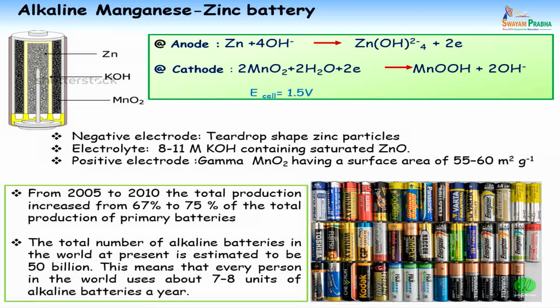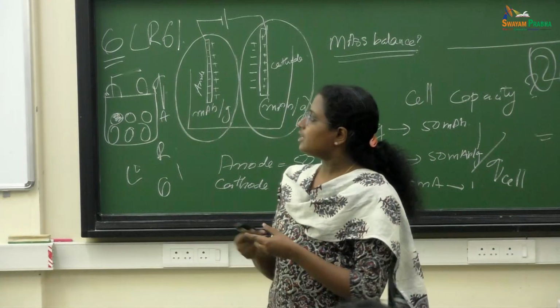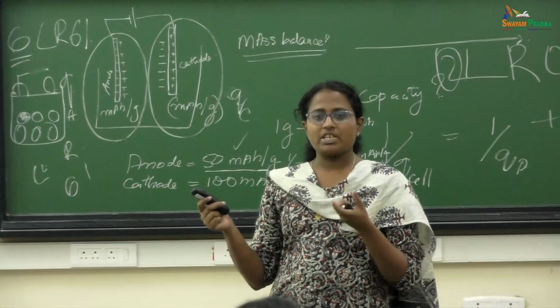First, we'll go for alkaline zinc manganese batteries. Why? Because initially it was the dry cell. Initially, most people used dry cells for most applications. Among primary batteries, the maximum sold were dry cells. Now it is alkaline batteries, basically called alkaline batteries.